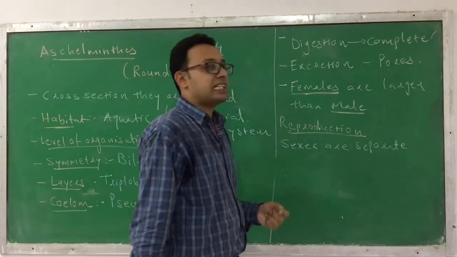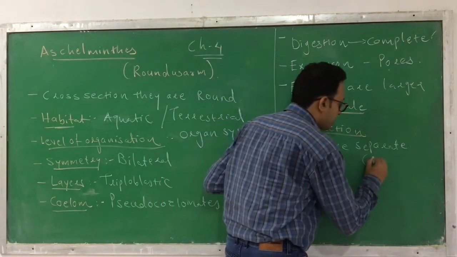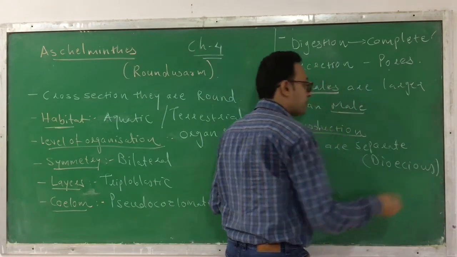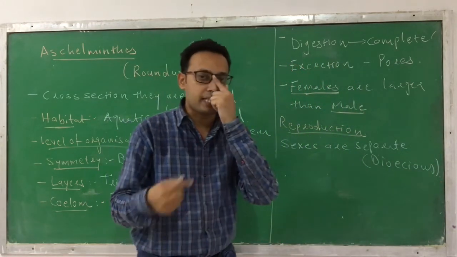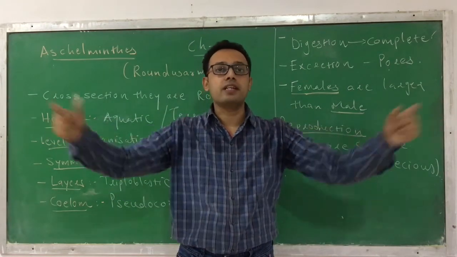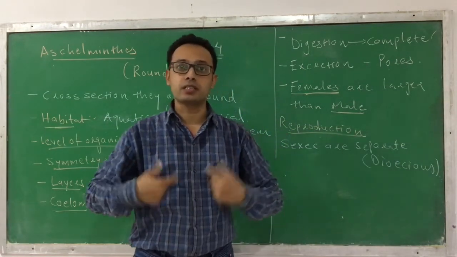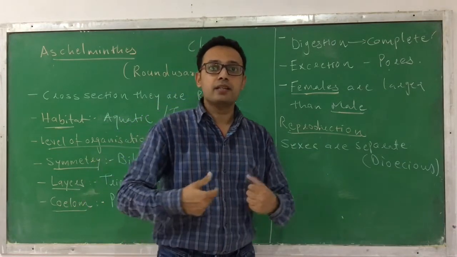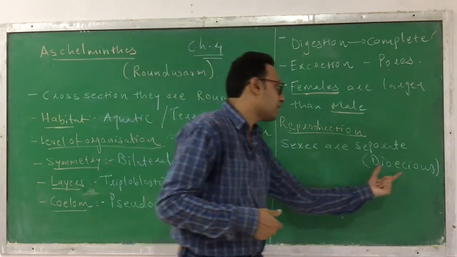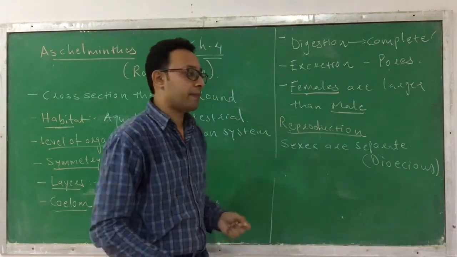Here the sexes are separate. We call them dioecious animals. Dioecious animals means male and female sex organs are present in two different individuals, like what is observed in us. Male reproductive organs and female reproductive organs are found in different individuals. So they are dioecious animals.